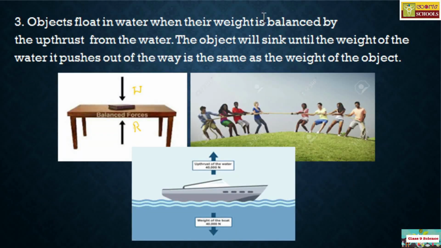Here in this picture, there are four members playing the tug of war game. If you call this team 1 or team A, and this team B, and if they are exerting the same kind of force, say around 1000 Newton here and 1000 Newton here also, then the rope is unmoved, and hence appears to be in a stationary state.